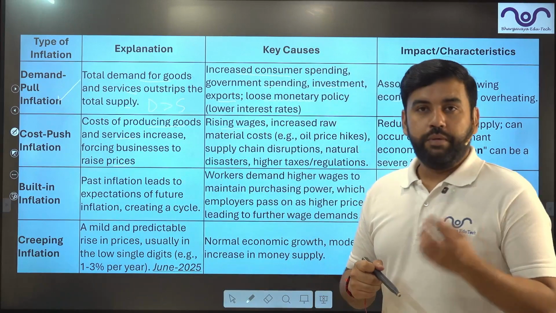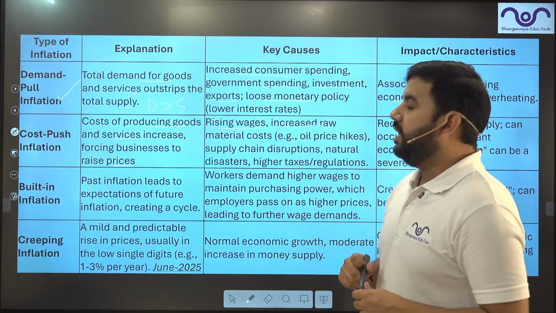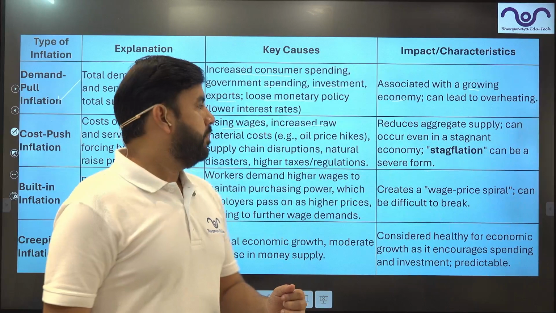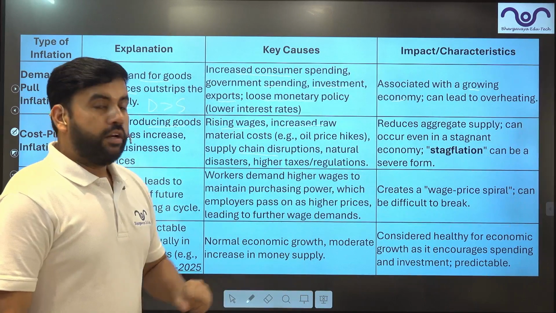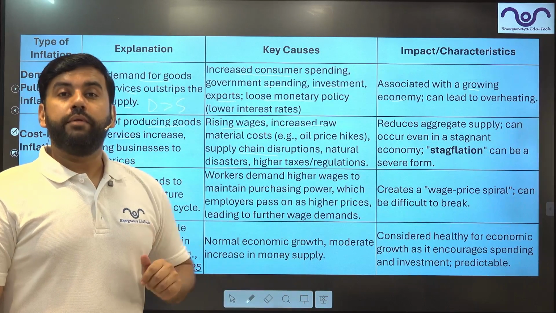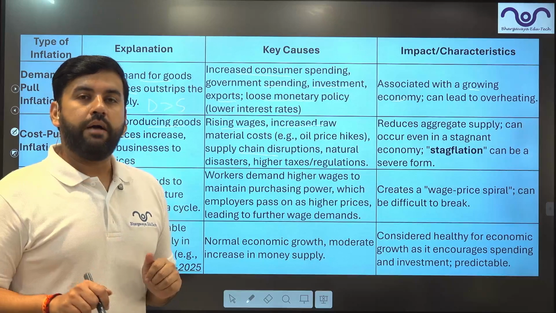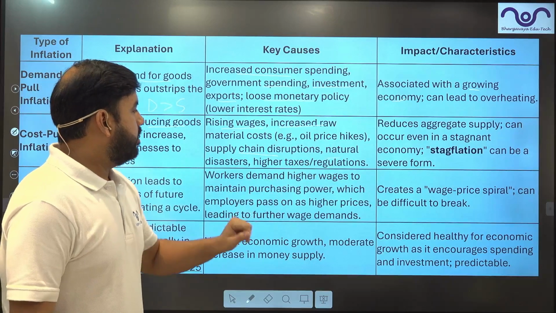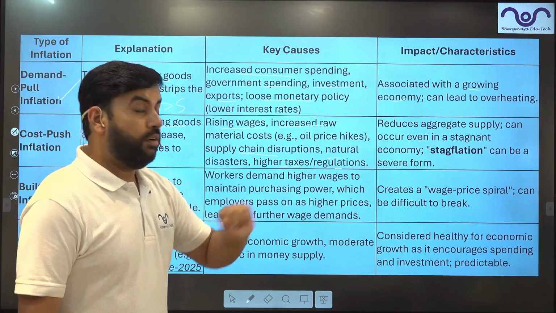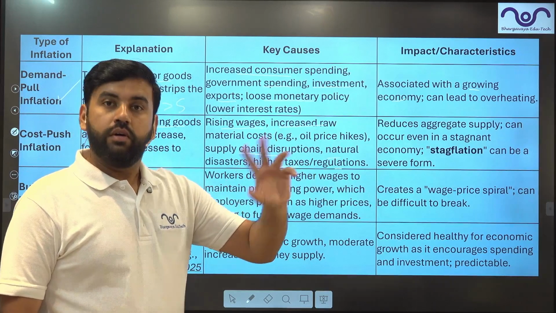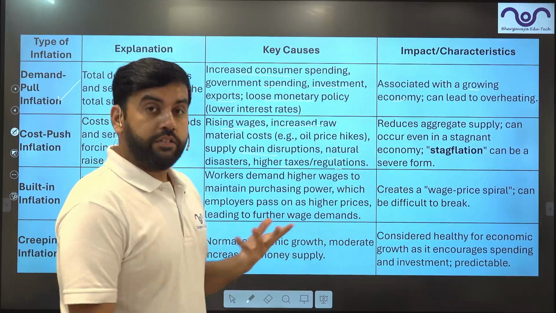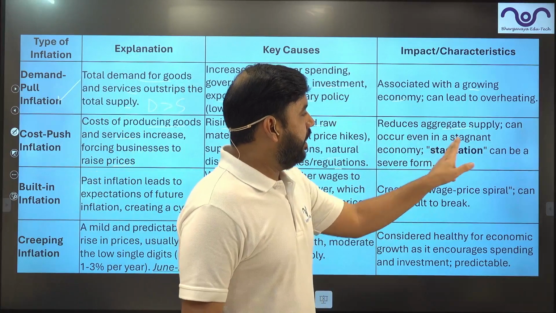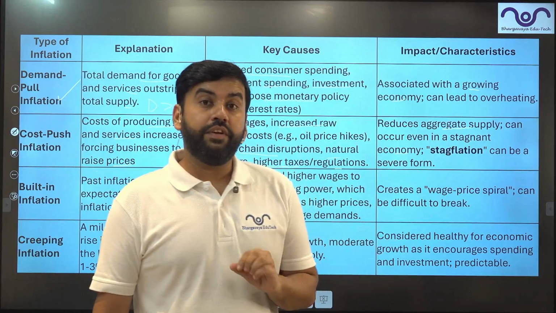Rising wages could be the first reason. Raw material cost may increase, because see, wages are also a part of input, guys. Supply chain disruption, all of a sudden some supplies have been disrupted. For example, it usually happens in case of oil, fuel. Natural disaster, higher taxes, higher regulation, GST may increase. So the price will definitely go up. Yes, it reduces aggregate supply, and may even cause stagflation.